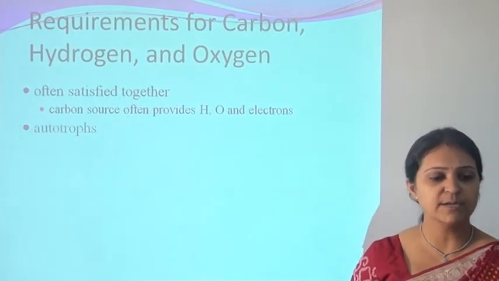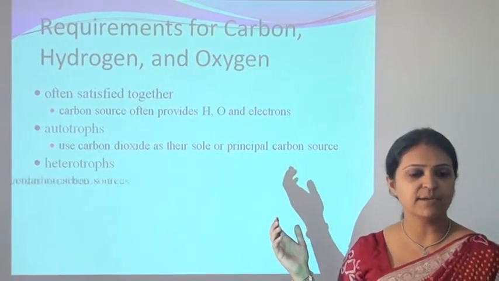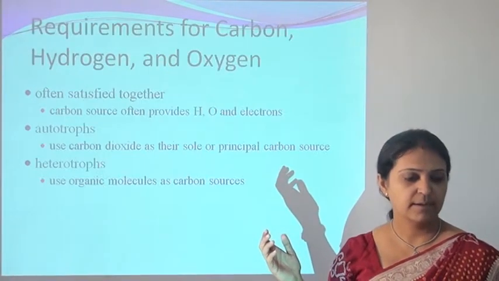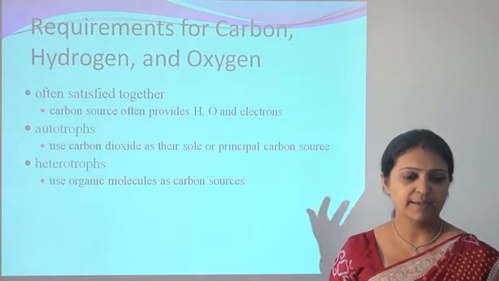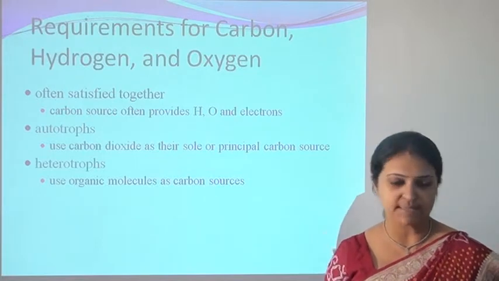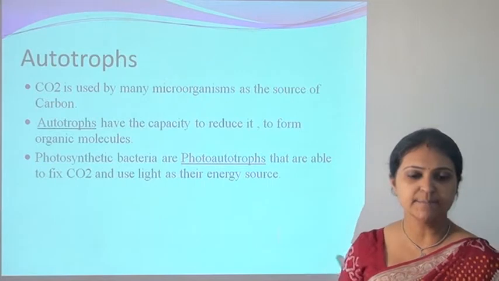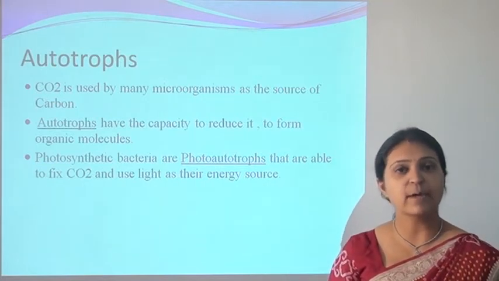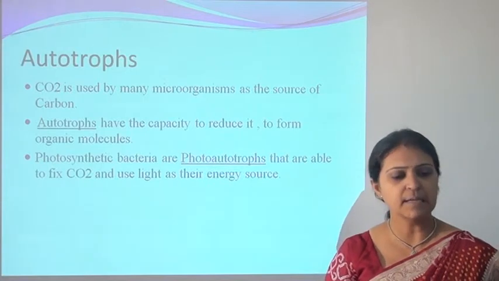The requirements for carbon, hydrogen and oxygen are often satisfied together. A carbon source often provides hydrogen, oxygen and electrons. Autotrophs can use carbon dioxide as a sole source of carbon, and heterotrophs use organic molecules as their carbon source. Many microorganisms among autotrophs have the capacity to reduce carbon dioxide and form organic molecules.